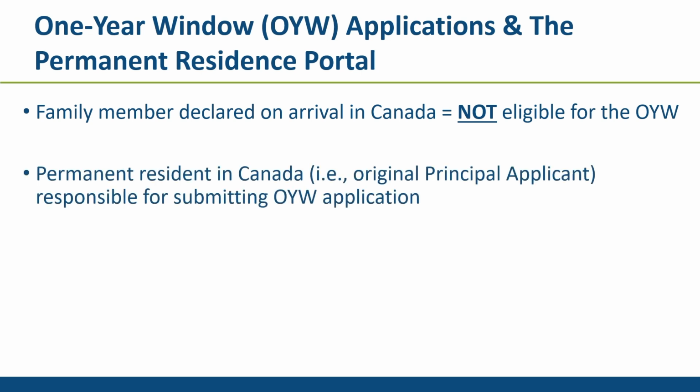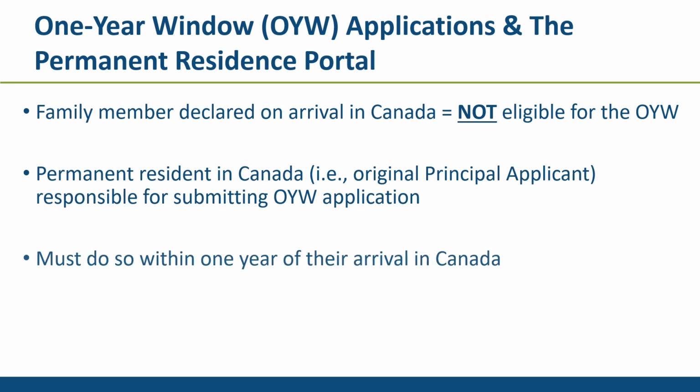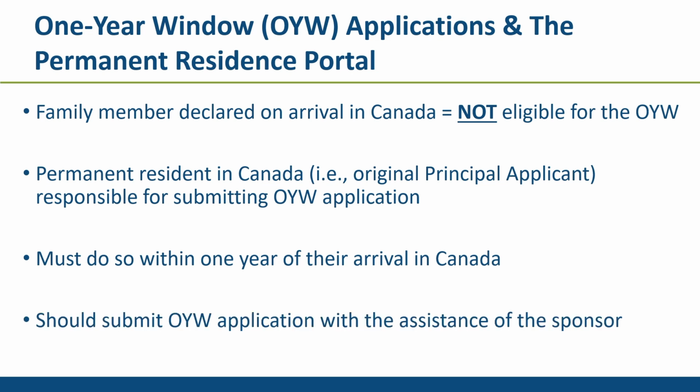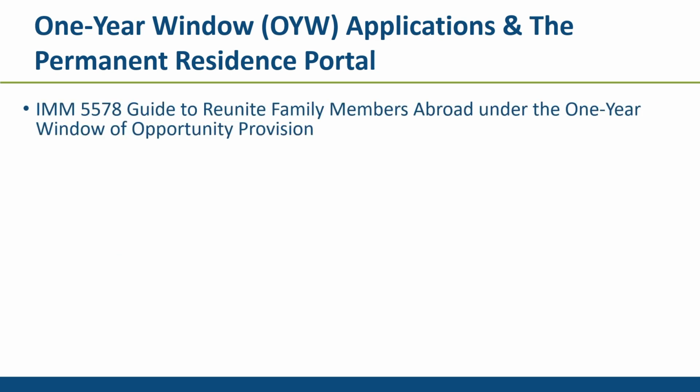It is the permanent resident in Canada, that is, the original principal applicant, that is responsible for submitting the one-year window application, and they must do so within 1 year of arrival in Canada. The permanent resident in Canada should work with their sponsors and get the assistance of their sponsors with submitting the one-year window application. Please refer to the IMM 5578 guide for further information on the eligibility and application requirements for the one-year window of opportunity provision.